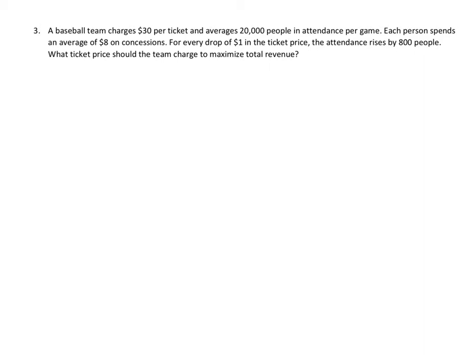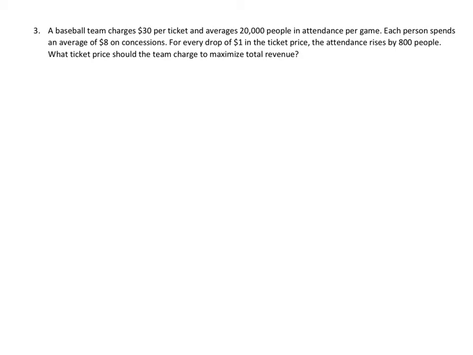A baseball team charges $30 per ticket and averages 20,000 people in attendance per game. Each person spends an average of $8 on concessions. For every drop of $1 in the ticket price, the attendance rises by 800 people. What ticket price should the team charge to maximize total revenue?